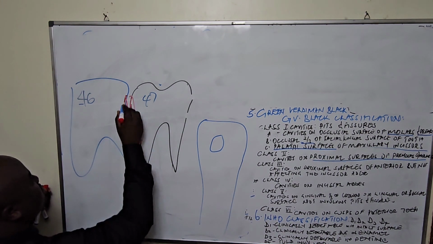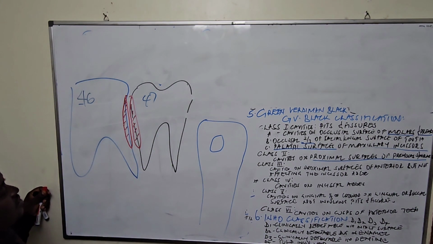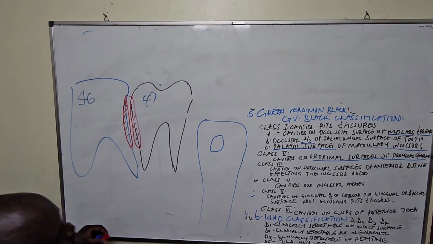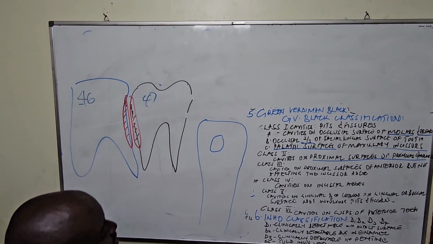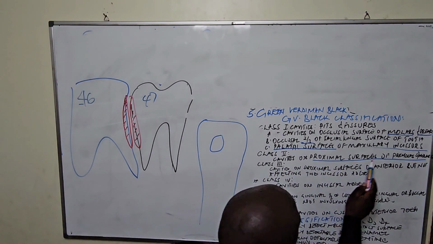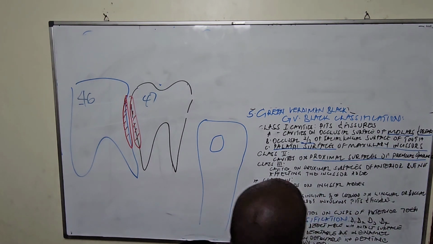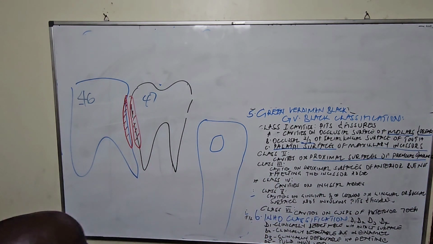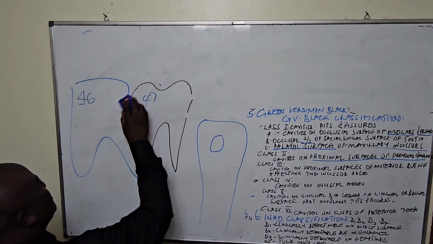These are the proximal what? Surfaces. So a class 2, we are saying these are cavities on the proximal surfaces of molars and premolars.